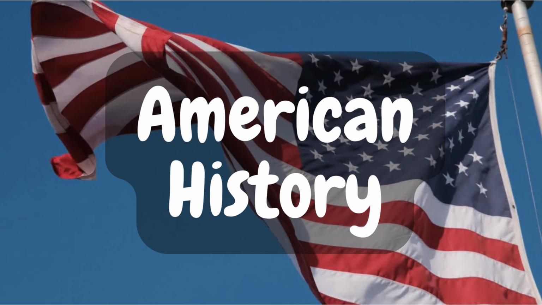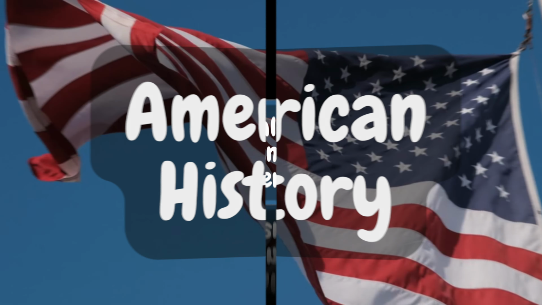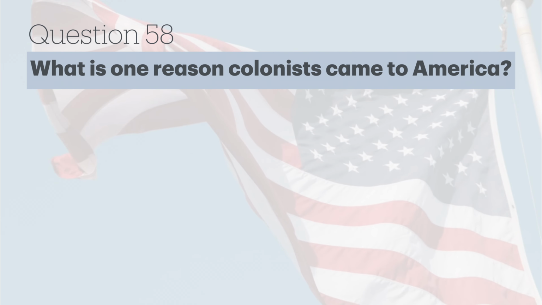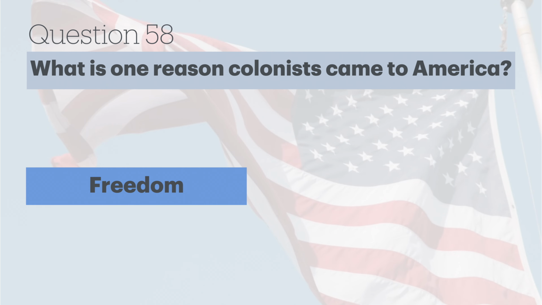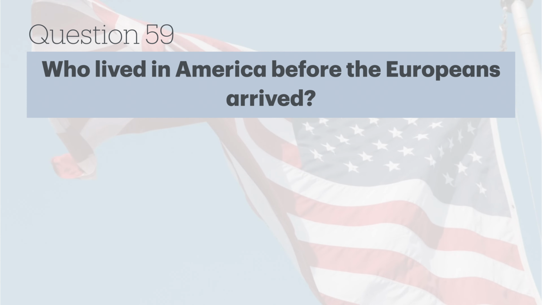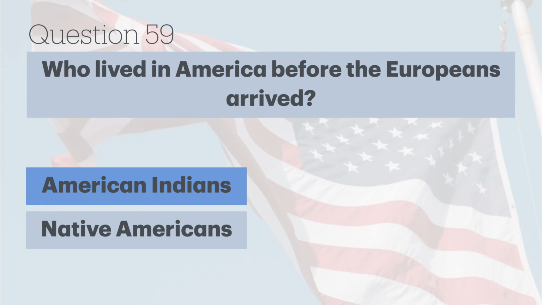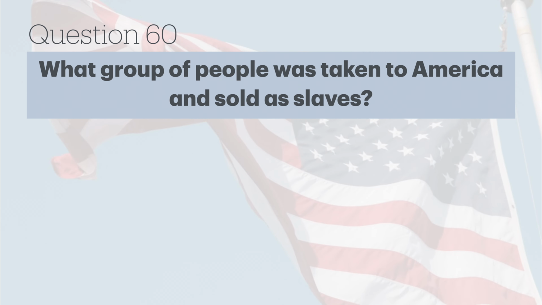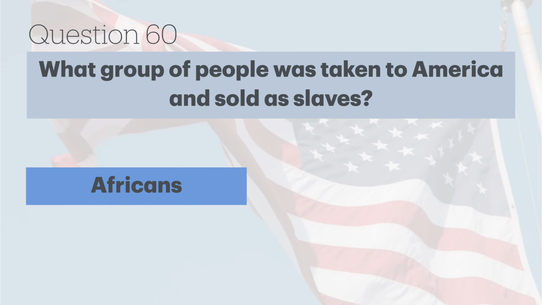American history. Colonial period and independence. What is one reason colonists came to America? Freedom. Who lived in America before the Europeans arrived? American Indians. What group of people was taken to America and sold as slaves? Africans.